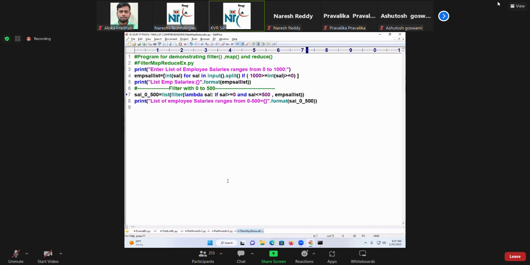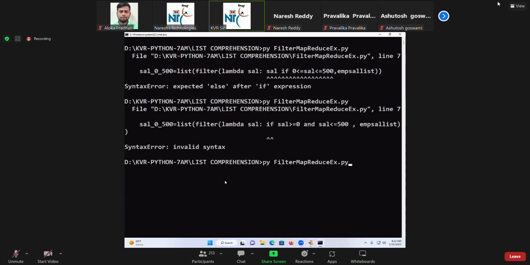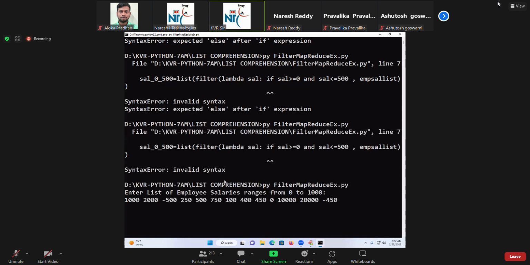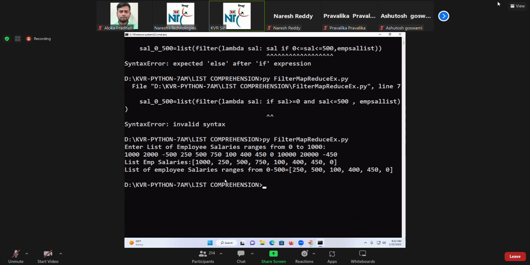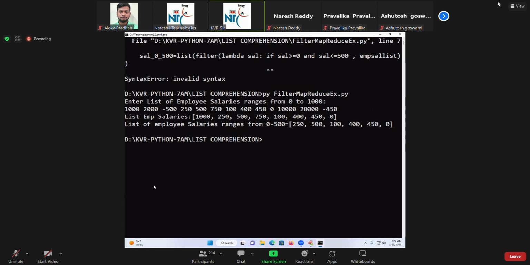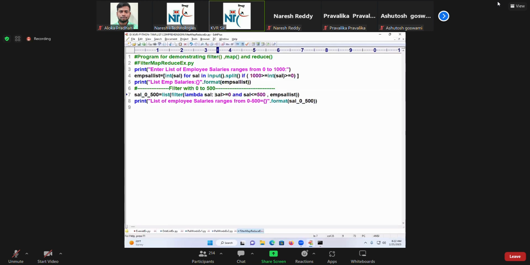Without if form. Without if. List of employee salaries, we got it. 0 to 500, yes, correct. So this is called what? An expression only; we need to write it. When we write an if statement, it's correct, but here we have to use it without an if statement. This is only for the filtering process.